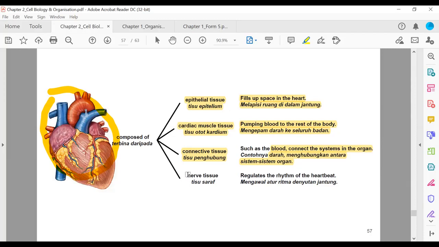Kemudian kita ada nerve tissue, saraf. Also, like the muscle tissues, the heart is also built from nerve tissue. What do they do? Regulate the rhythm of the heartbeat. Mengawal atur ritma denyutan jantung. So the nerve tissue can speed up the beat of the heart or slow it down. Boleh melajukan ataupun memperlahankan denyutan jantung. So because the heart is made from these 4 different tissues, therefore the heart is an organ. Okay, simple I think.